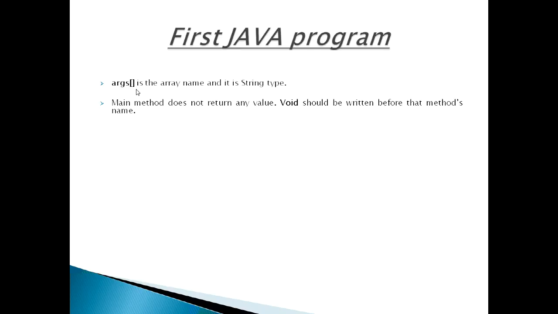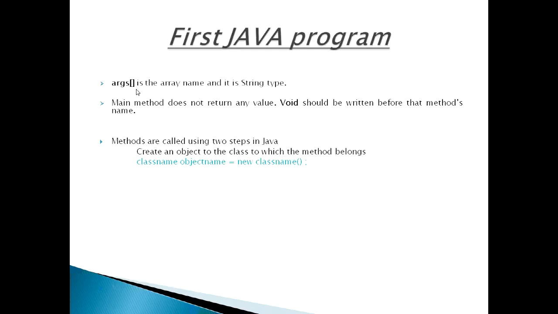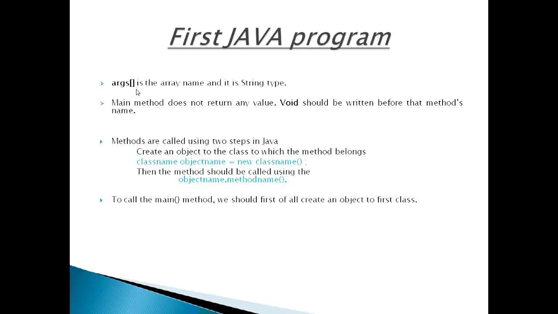But how to call the main method? Methods are called using two steps in Java, as you know. Create an object to the class to which the method belongs: class name, object name equals new class name. And then the method should be called using object name dot method name. Since the main method exists in class First, to call the main method we should first of all create an object to the First class. But objects are created only after calling the main method.